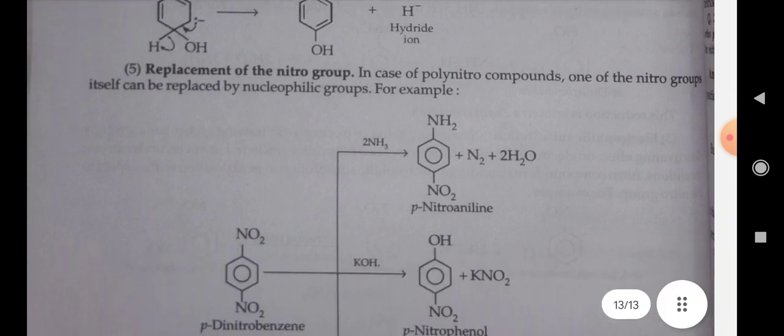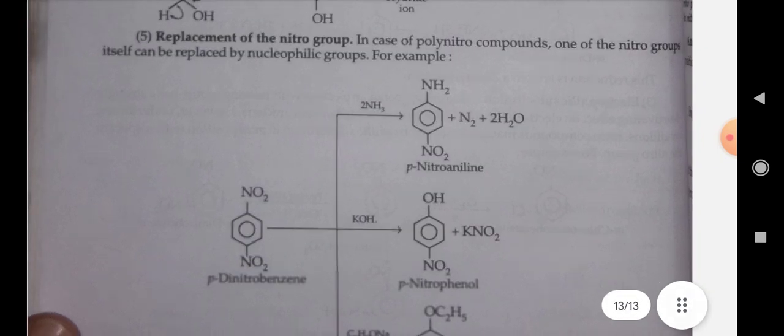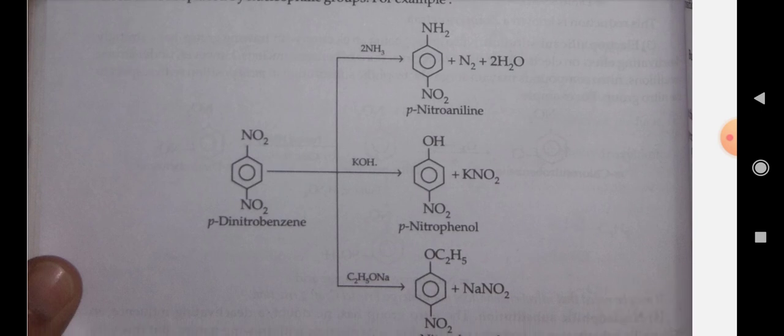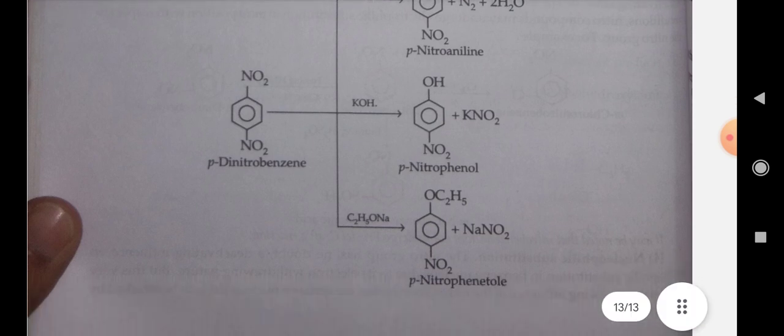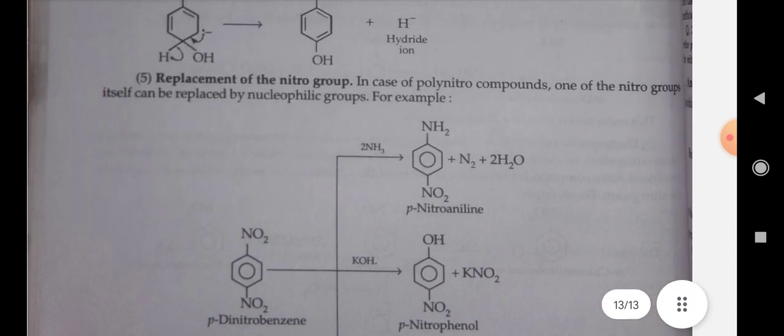Fifth is the replacement of the nitro group. In the case of polynitro compounds, one of the nitro groups itself can be replaced by nucleophilic groups. For example, p-dinitrobenzene, O2N–C6H4–NO2, in the presence of KOH gives the reaction product p-nitrophenol, HO–C6H4–NO2, plus KNO2. In the presence of C2H5ONa it gives p-nitrophenetole, and in the presence of NH3 it gives p-nitroaniline.